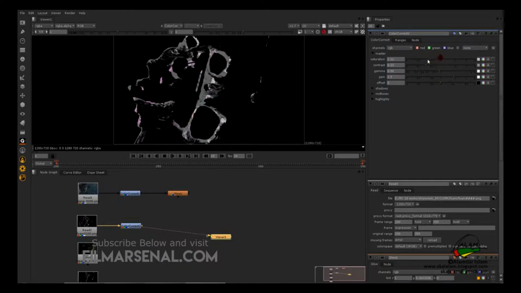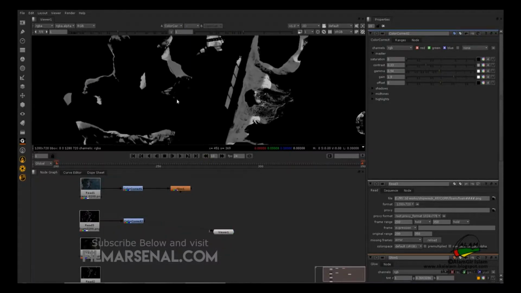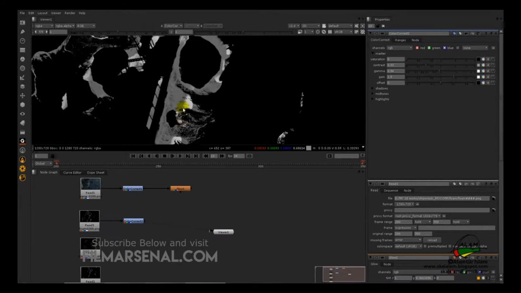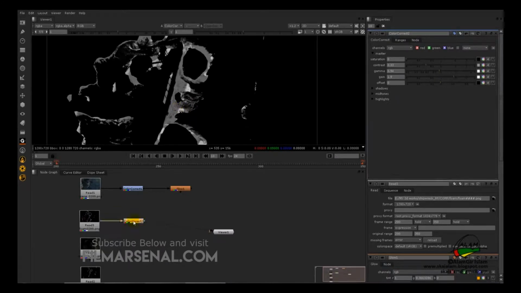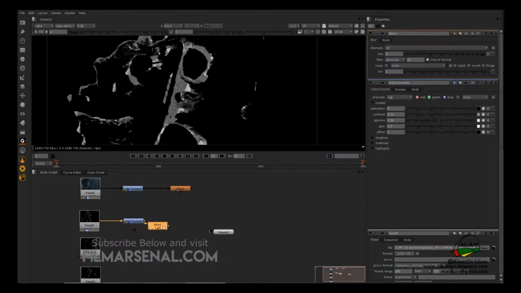We'll decrease the saturation to 0 and it will kill off all the colors. We'll use a little bit of blur to blur out the particles. We'll select the color node and hit B to drop a blur node and use a small amount of blur, say 1.2 maybe.